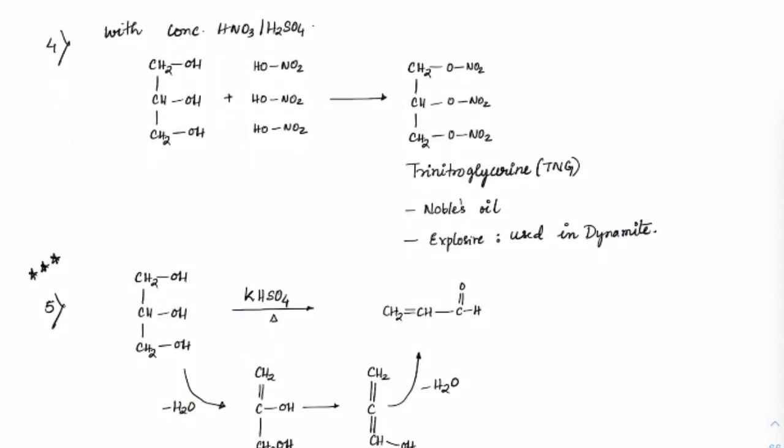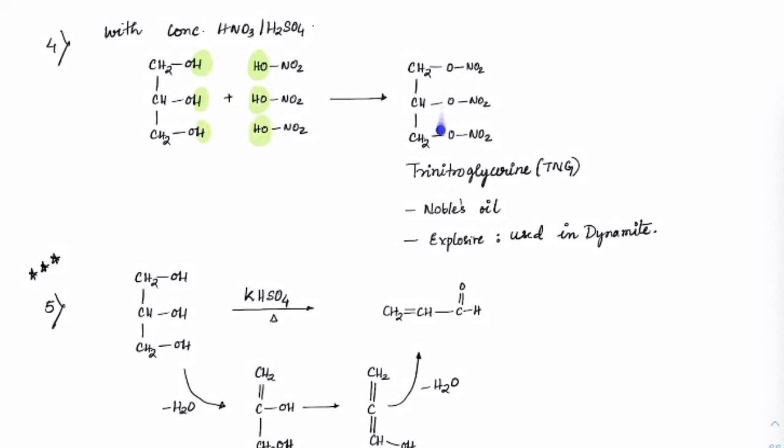Check this. If we treat that with concentrated HNO3, so I take 3 moles of HNO3, right? Same type of an ester formation here. So we'll have OH and H, alcohols H and OH here, H and OH here, H and OH here, right?